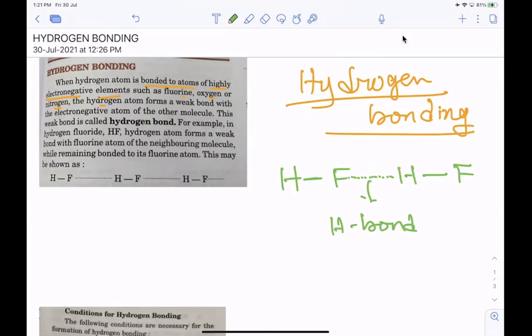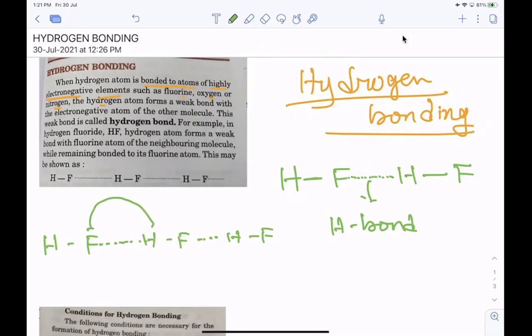They form bonds like this, a huge chain like this. HF. That means in each HF molecule, the hydrogen is bonded with the fluorine atom of the next molecule by this dotted bond. This dotted bond is known as a hydrogen bond, and this is a very weak bond.